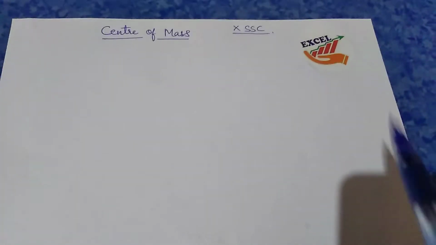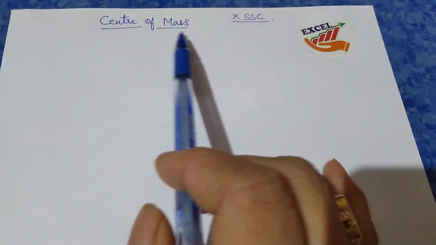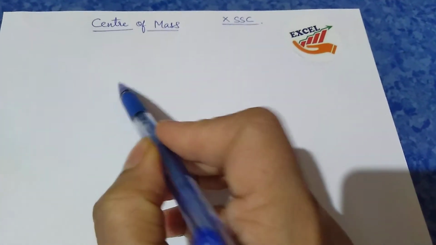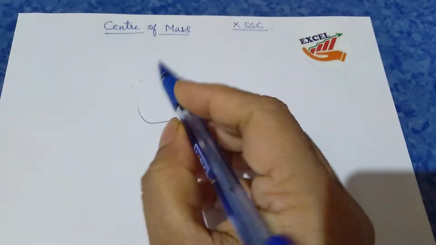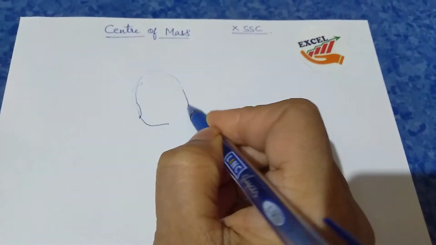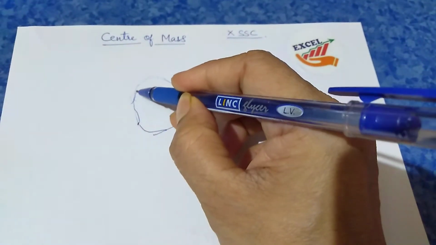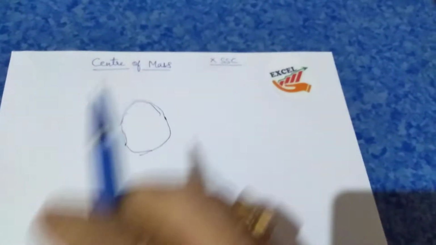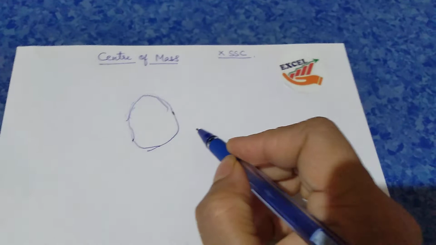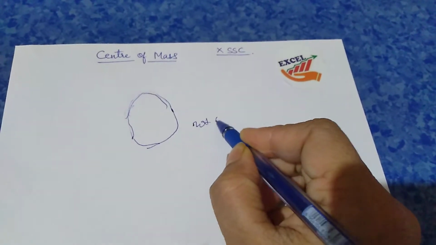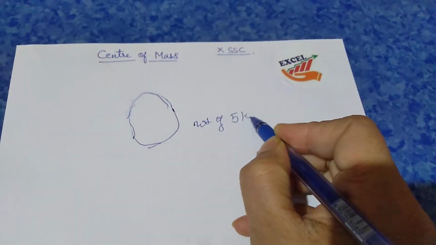Good evening students. Today we will start with the center of mass. We will see what we mean by center of mass. Now suppose there is a body like this of any shape. Suppose this is a body. Let me draw it properly. And this body has a weight of 5 kg.